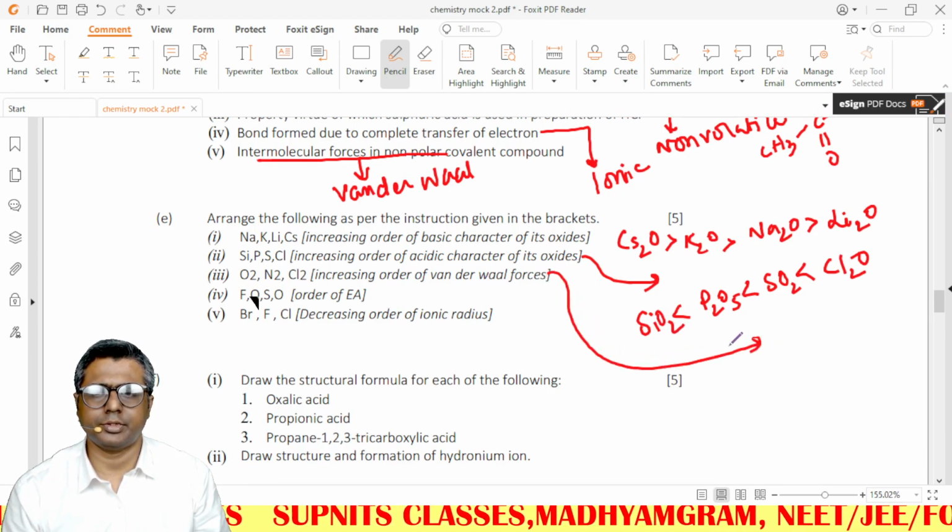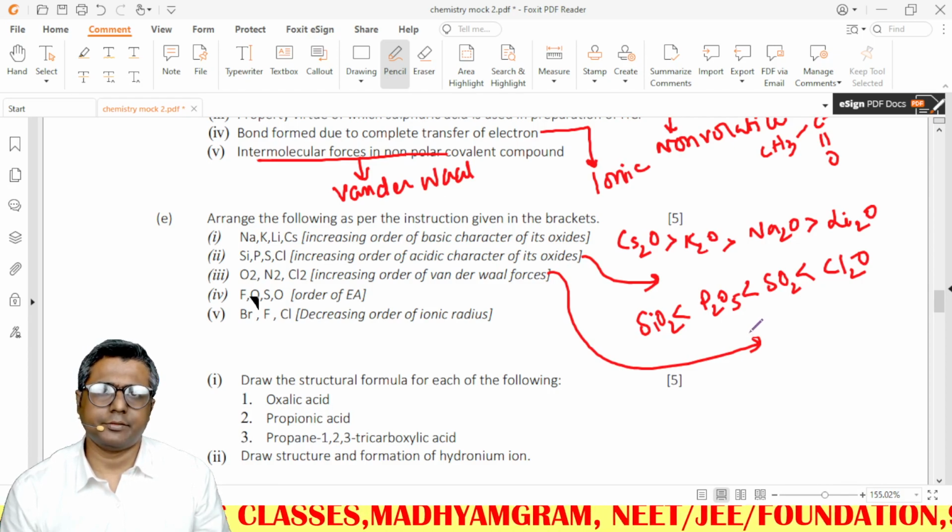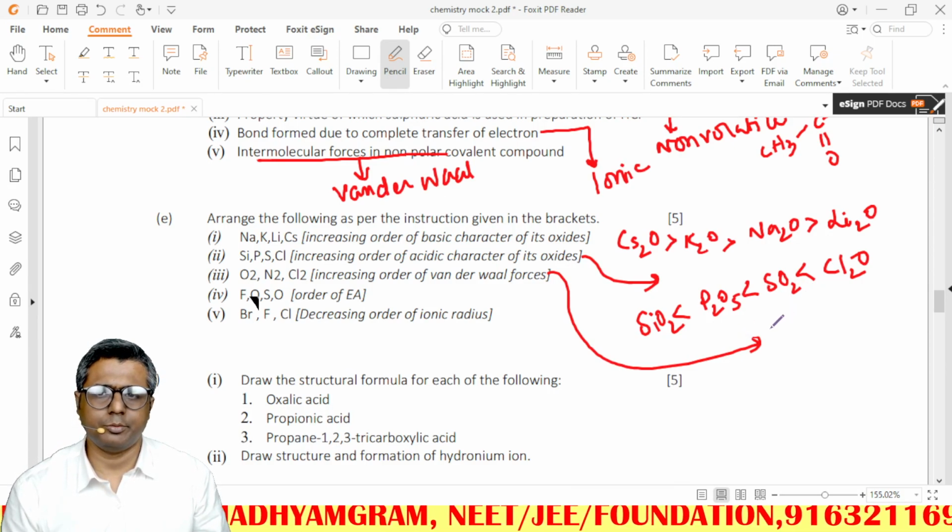Increasing van der Waals forces depends on the size of the molecules: the more the size, the more the van der Waals forces.